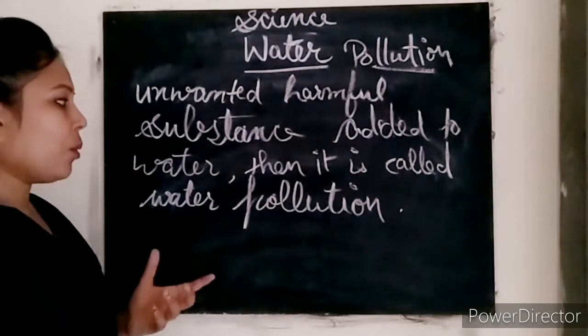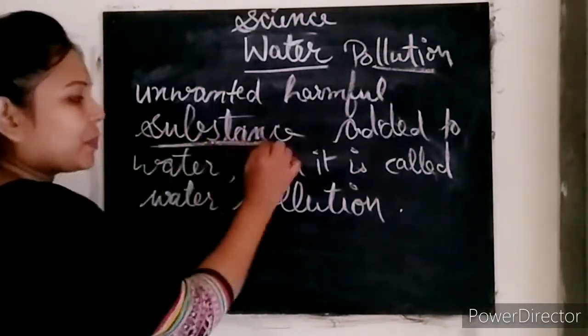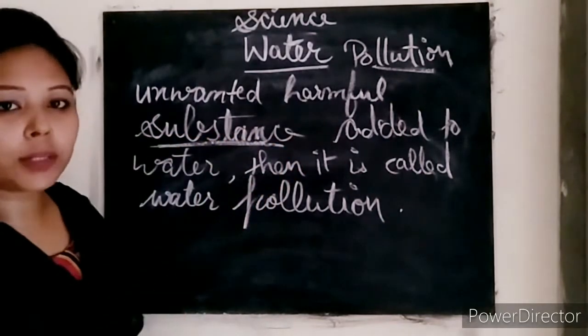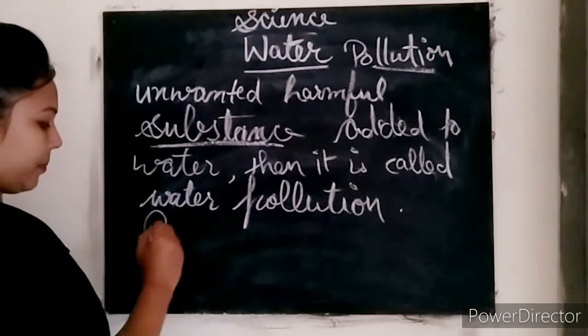Okay, and now what are these substances called? These are called pollutants, okay.